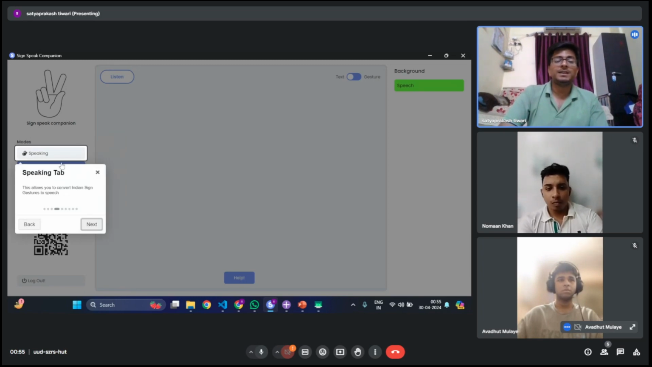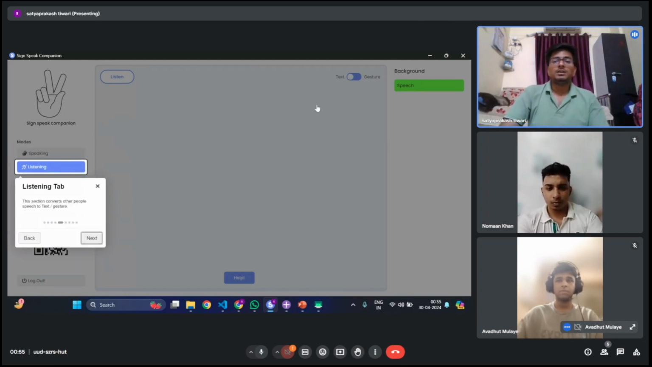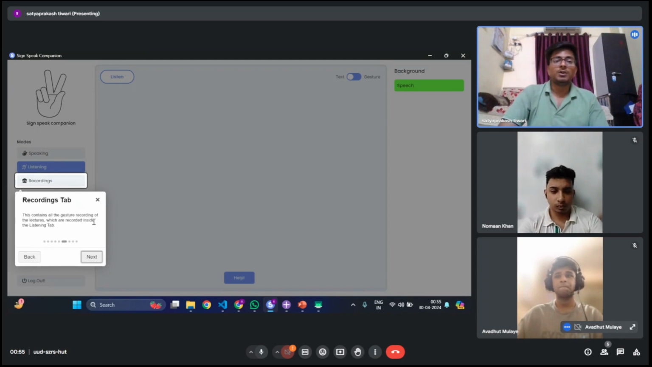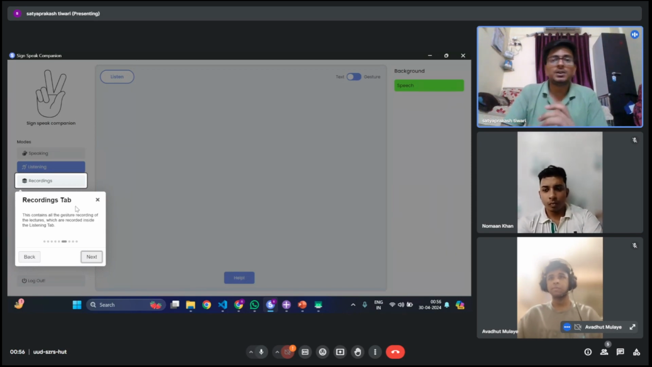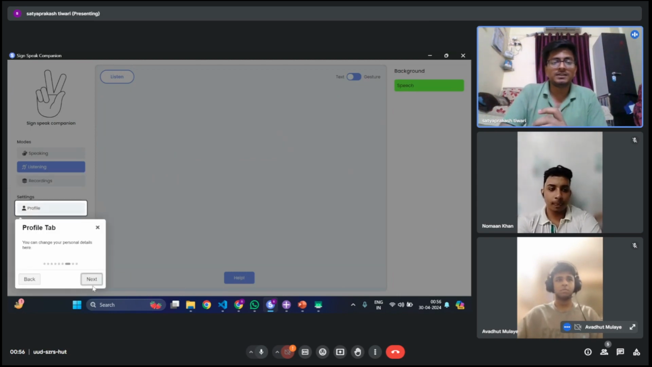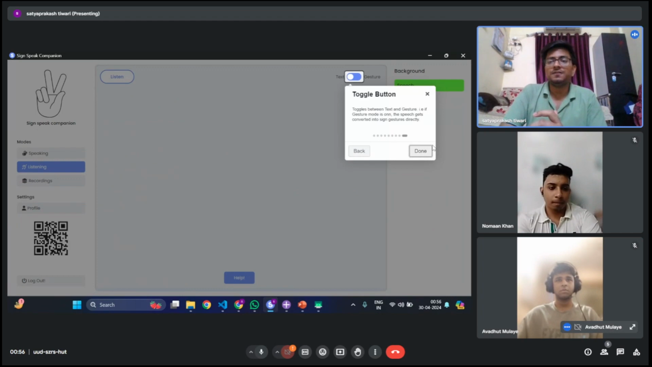In this, we have this speaking tab. The speaking tab will convert my sign gestures to speech. And this is the listening tab. In the listening tab, the speech will be converted to text or sign gestures depending on the preference of the user. And this is the recordings list, because we as normal students can take notes, but for students who are facing a hearing and speech impairment, it becomes difficult for them to take notes. That is why we have implemented this recordings tab, where they can record the lectures and listen to them whenever they want. And this is the profile section.